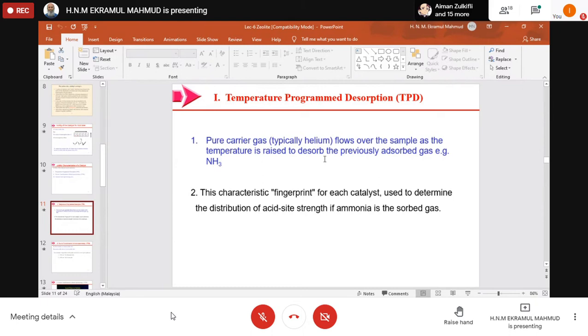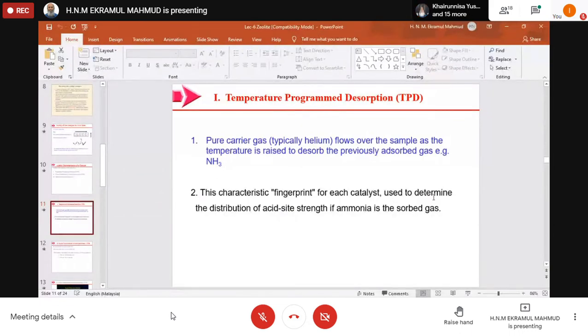So we drive it away. Later, we use this ammonia to be adsorbed and we measure the acidity based on the adsorption on the acid sites. These characteristics fingerprint each catalyst and are used to determine the distribution of acid site strength if ammonia is the sorbed gas.